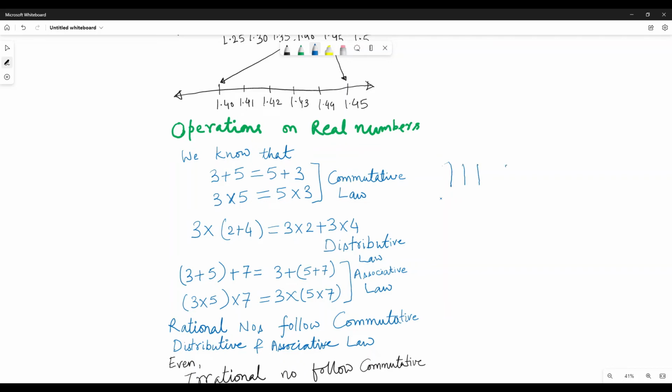Does it matter in which order you add the numbers? It does not matter. If you add 3 and 5 or 5 and 3, the order of addition does not matter. Both of them are still 8. So this is the proof of that.